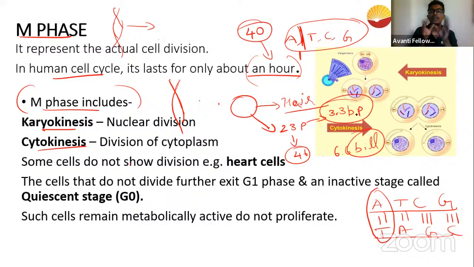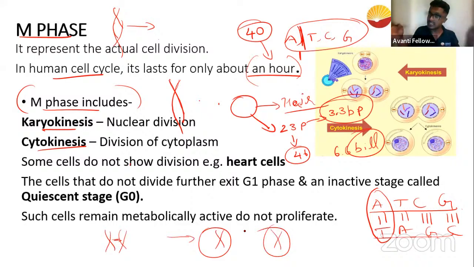So that is why the cell cycle, especially in this M phase, karyokinesis is such a significant process, where all the nuclear components, that is your DNA, which is already duplicated, correct? Your DNA is duplicated. This duplicated DNA has to be separated very, very carefully among the two cells or among the four cells that are going to come in the next generation.